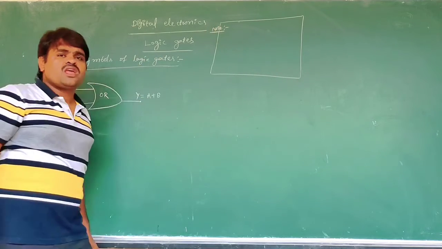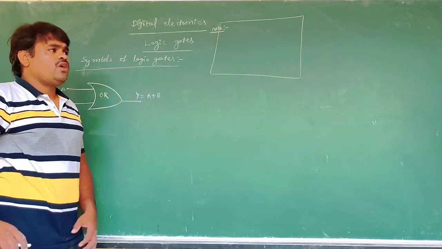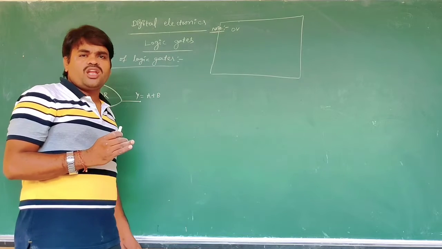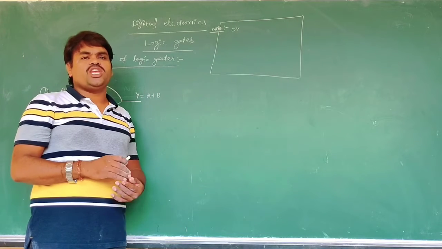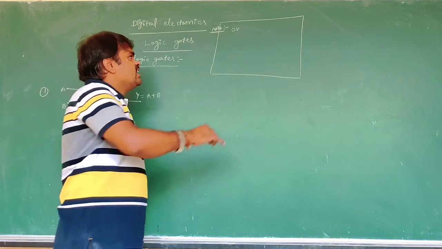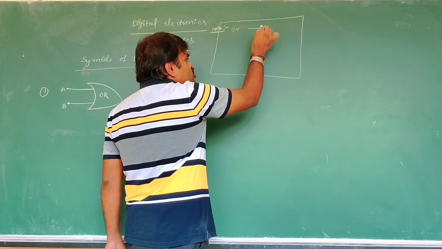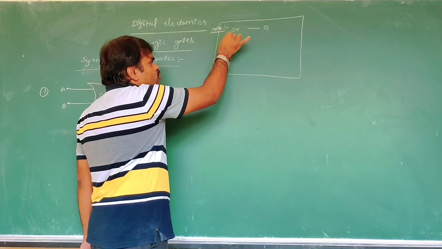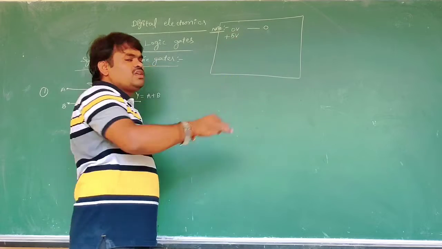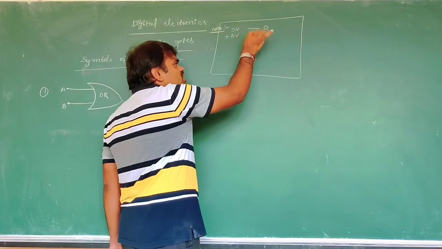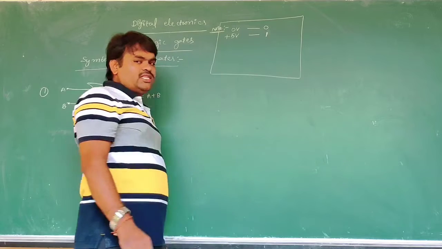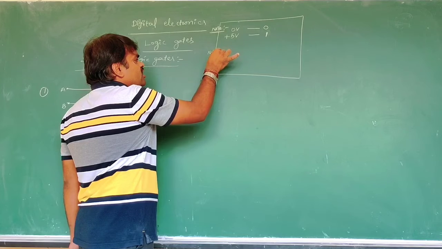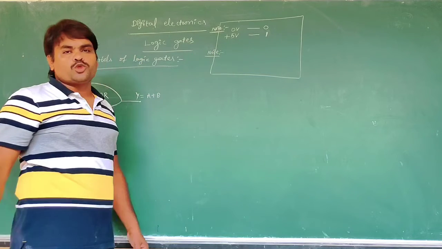If the input is 0 volts, or the input is connected to the earth, then that logic function is 0. And if the input voltage is plus 5 volts, the logic function of the input is 1. We can denote it like this. Next, note 2: the probability of the inputs.